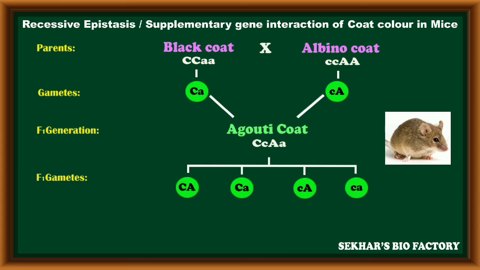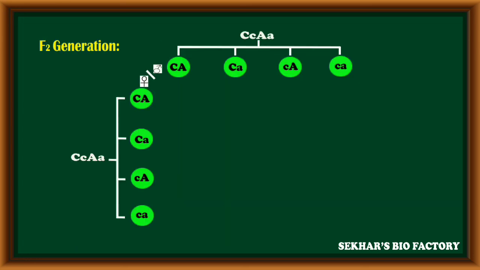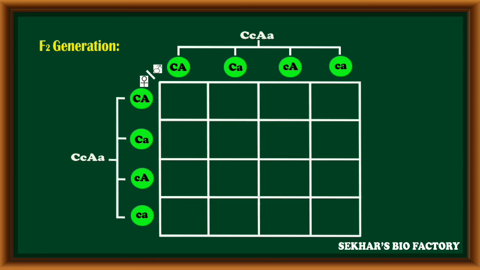By conducting a cross between two F1 hybrids, the F1 hybrid can produce 4 types of gametes because of the heterozygous condition in both genes. 25% of gametes are with capital C, capital A, 25% with capital C, small a, 25% with small c, capital A, and the remaining 25% are with small c, small a. These F1 gametes fuse randomly to form the F2 generation.